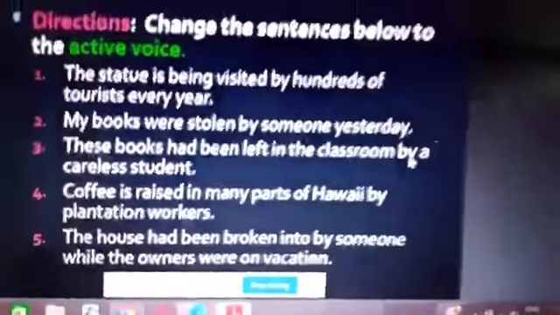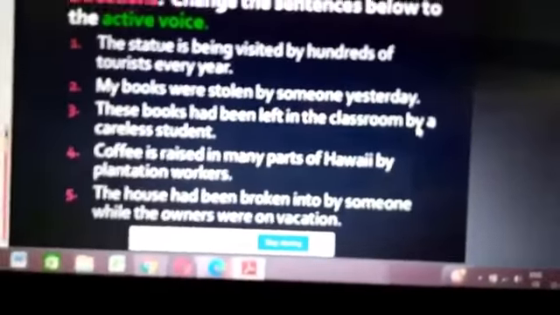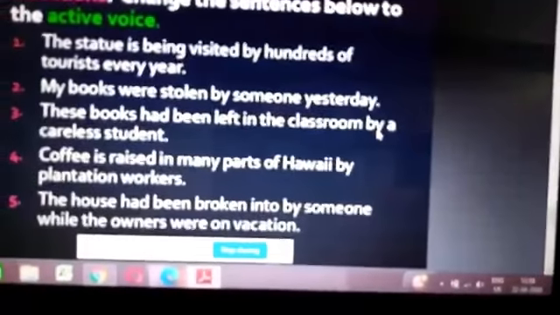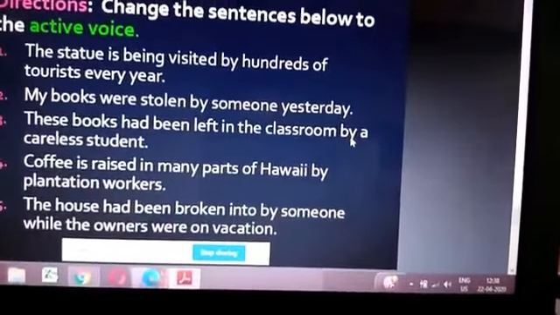The given passive is "is being": the statue is being visited by hundreds of tourists every year. You can also convert it to: hundreds of tourists are visiting the statue every year.